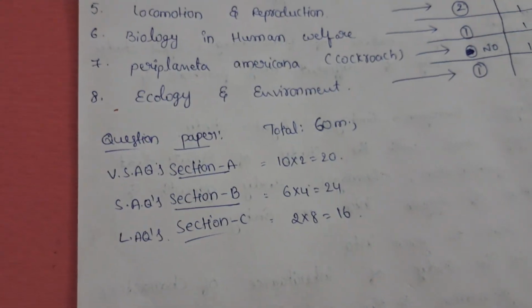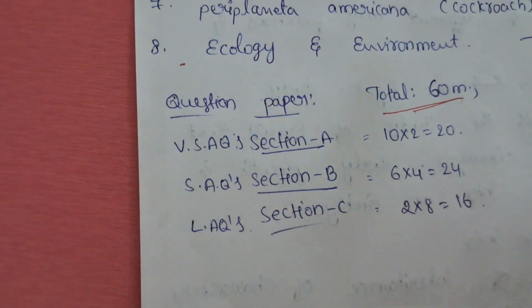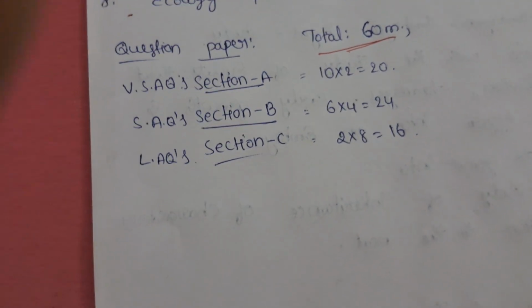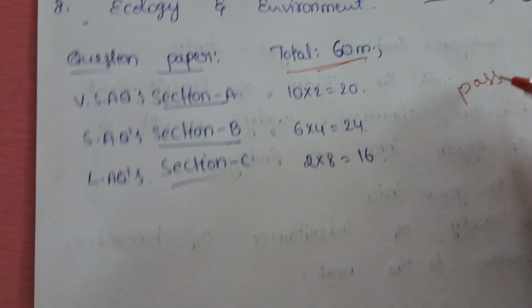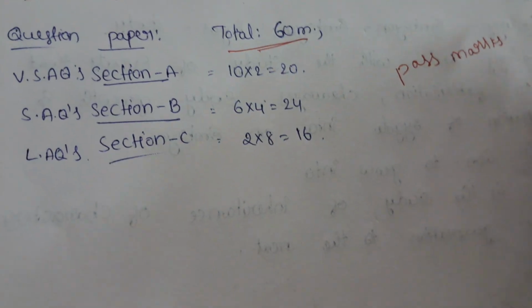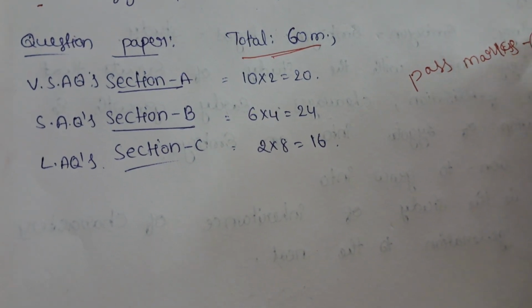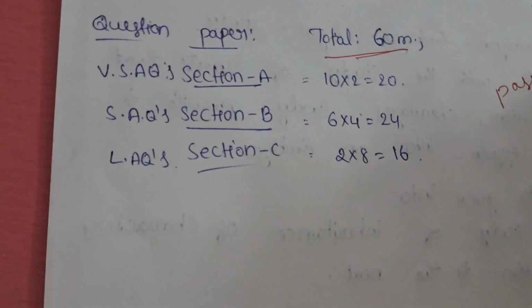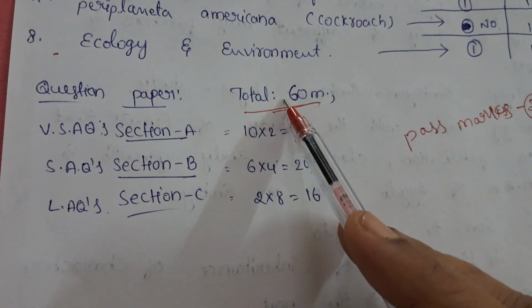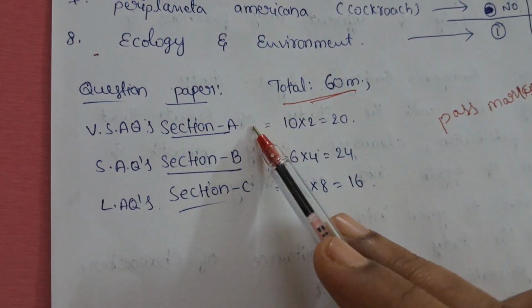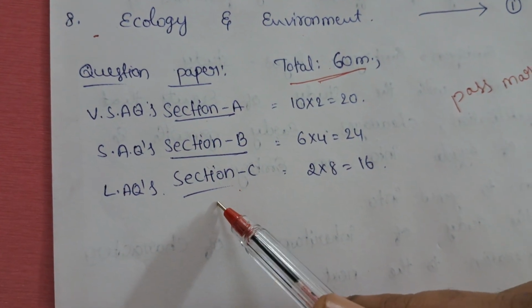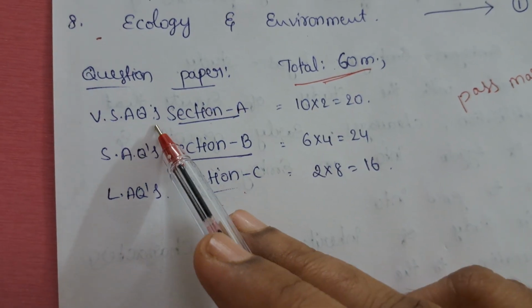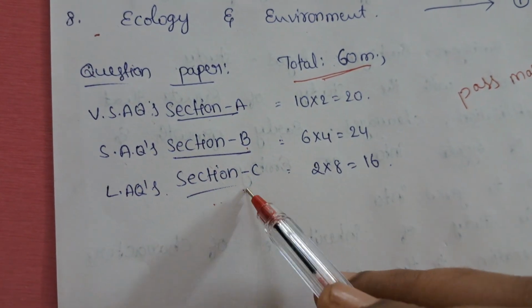Next we discuss the question paper. Zoology total marks are 60, pass mark is 21. The zoology model paper has 3 sections: section A, section B, section C. Section A has only VSAQs, section B SAQs, and section C LAQs.